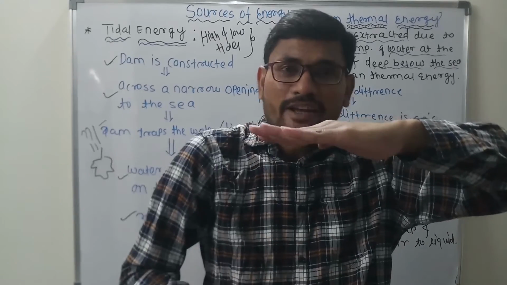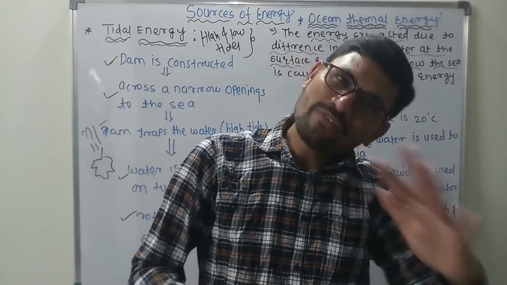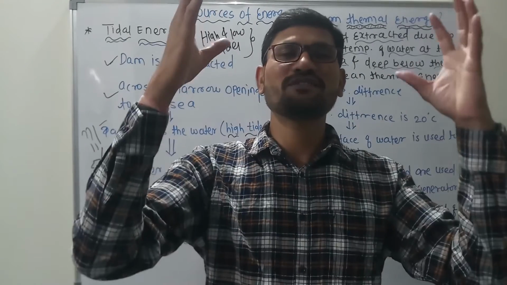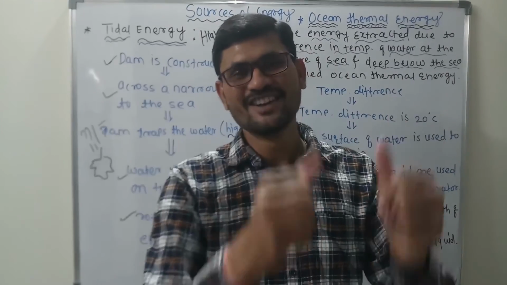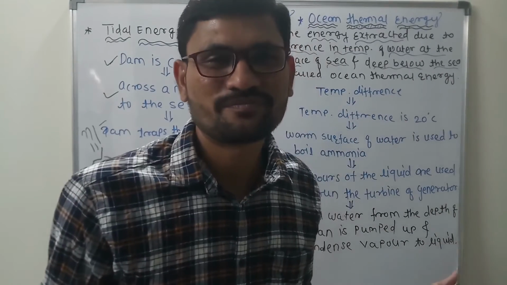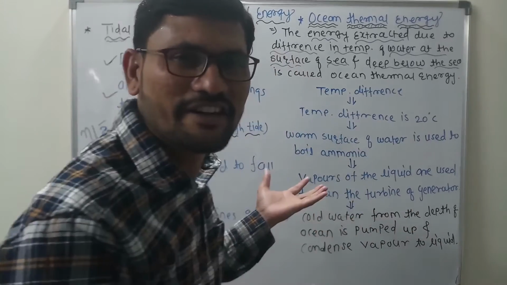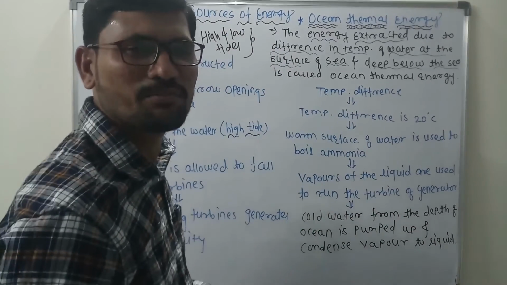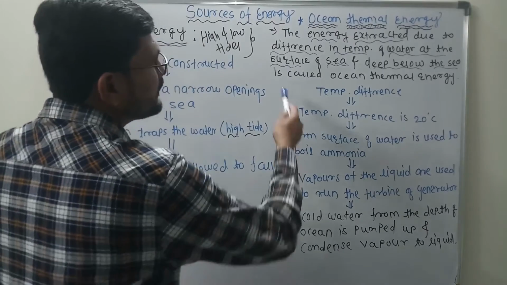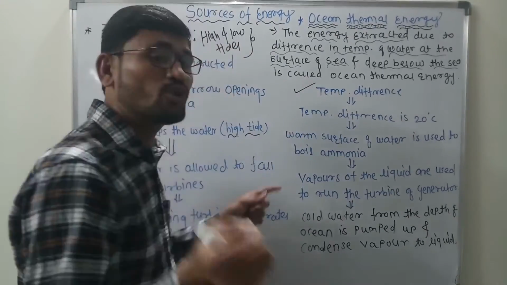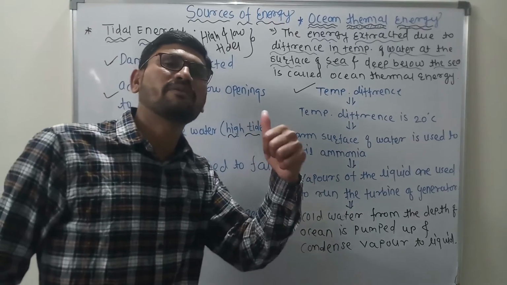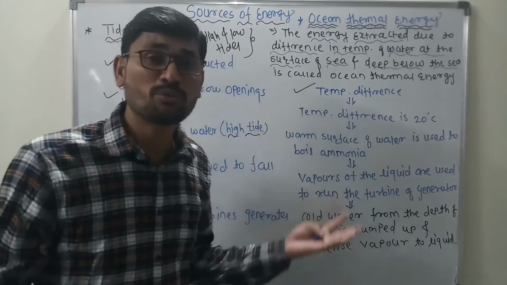So at that depth, obviously there is a temperature difference, and that temperature difference is used to extract energy, and that is called ocean thermal energy. Getting what I'm saying? It's very simple. So this is the temperature difference. The energy extracted due to the temperature difference is called ocean thermal energy. Now what is the procedure?